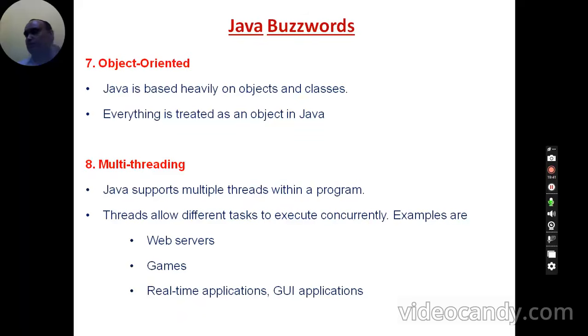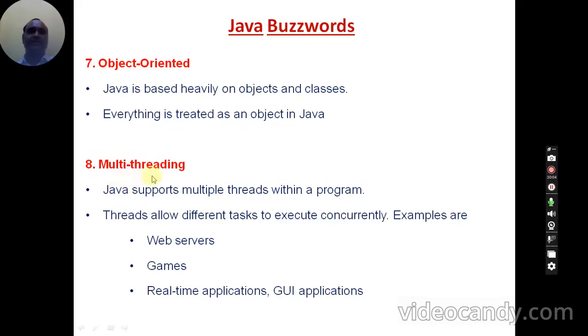Means the program will be executed very fast and CPU utilization will be done very fast, and resource utilization of the computer system will also be increasing. Program execution is done efficiently, and your system throughput is also increasing because of this multi-threading.